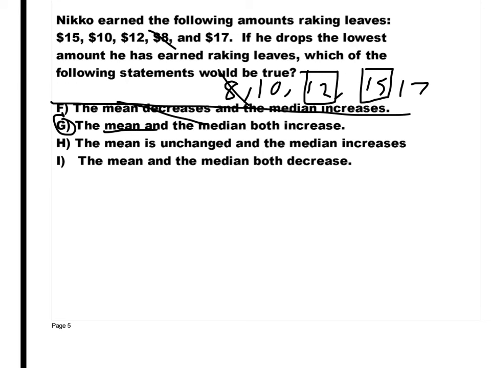Okay? Can't be mean because it does change when you get rid of one of your numbers. The mean is going to change unless they're all the same number. And then so it can't be H. Okay? And the mean and median aren't going to decrease if you get rid of the lowest number. They're going to go up. All right? So the answer was G.